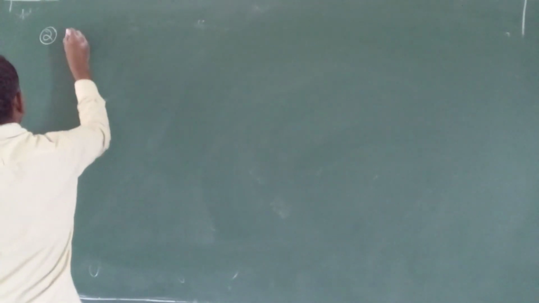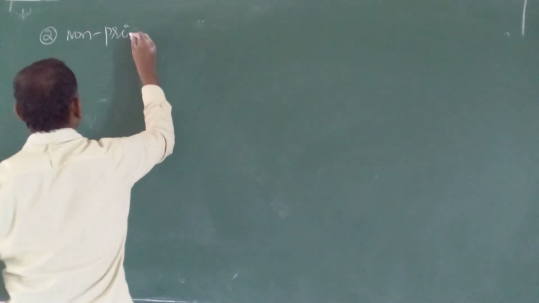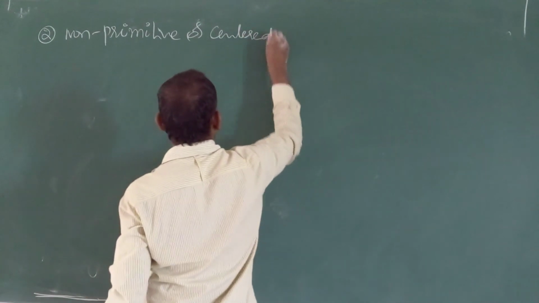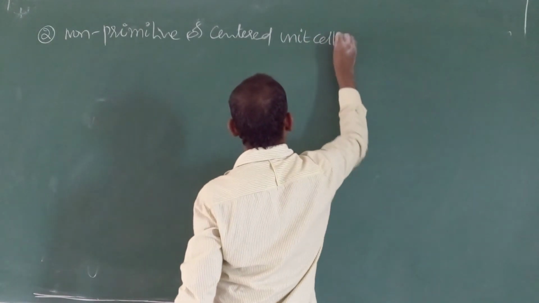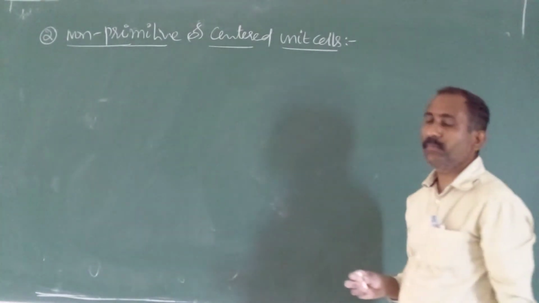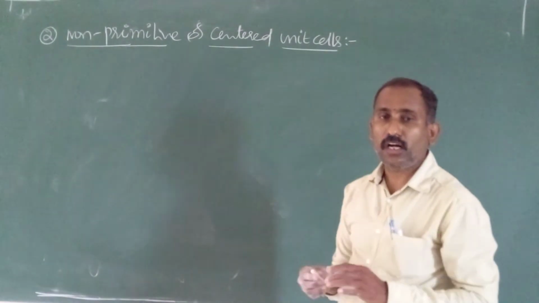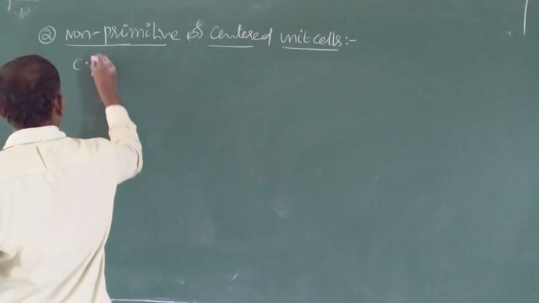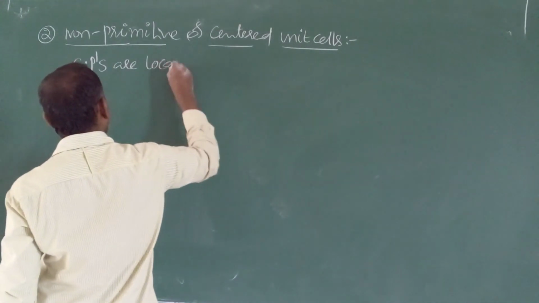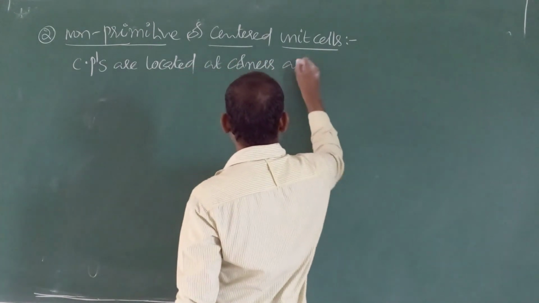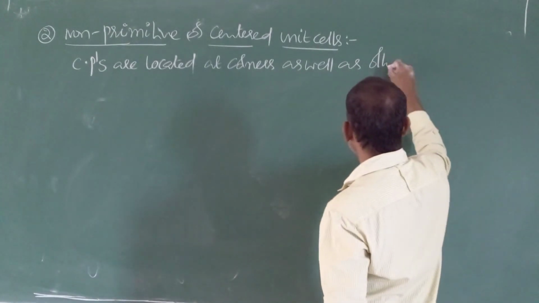Non-primitive or centered unit cells are the unit cells in which constituent particles are located at corners as well as other places of the cube.